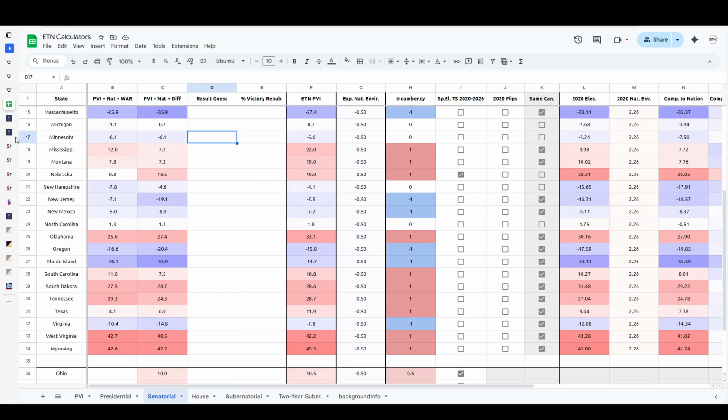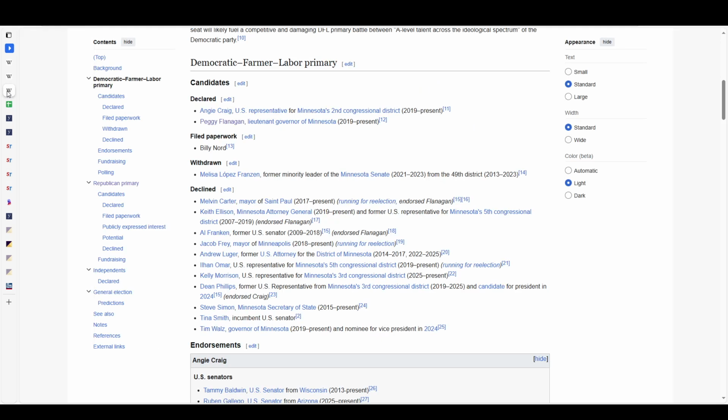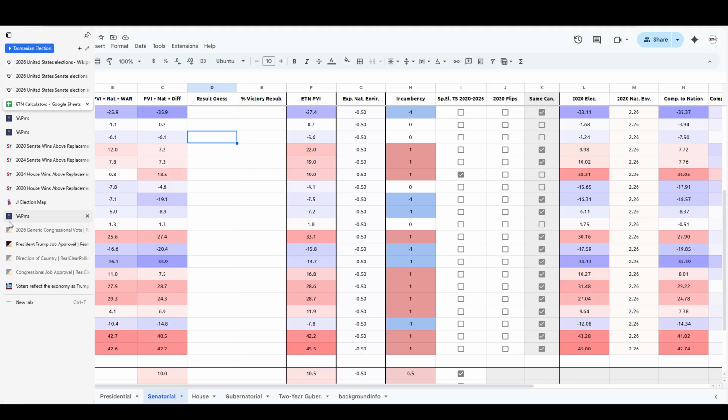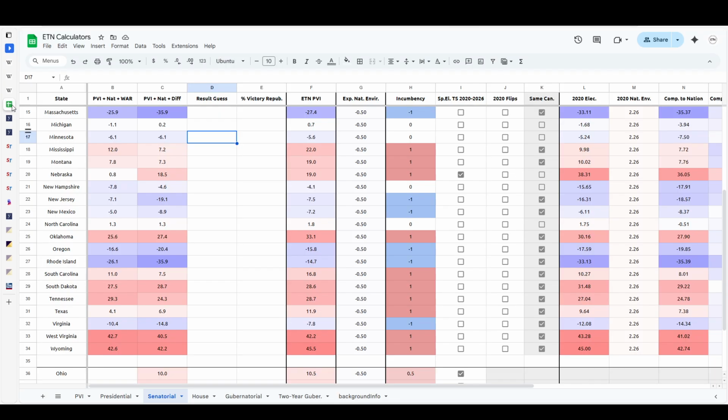So we do not have any information for Penny Flanagan if she is likely to win, though. But if it does actually end up being Angie Craig, we do have information on that, and she would double her margin based off of the WAR. And that would actually be a safe margin, more so than Tina Smith won by in 2020, and it's already expected to be more than that anyways.